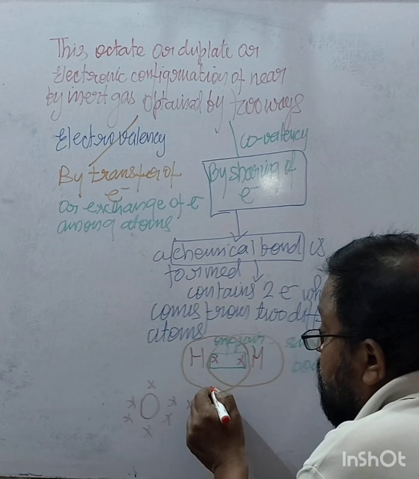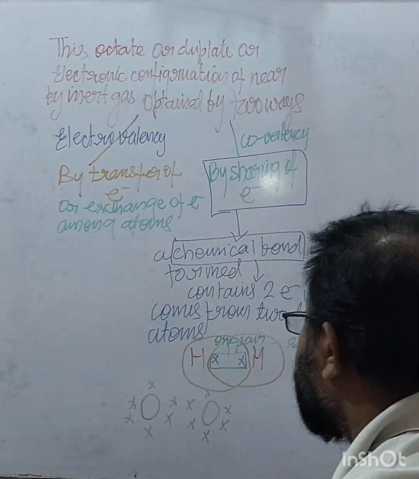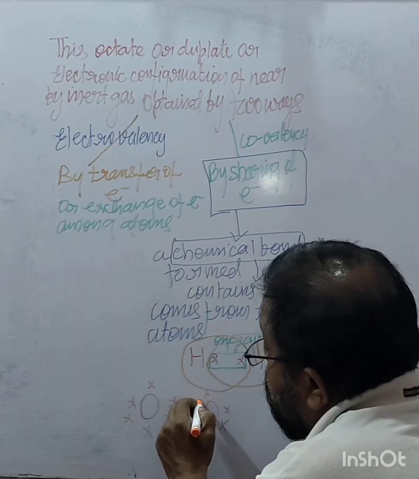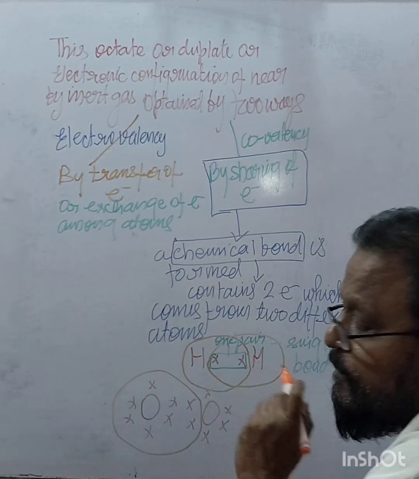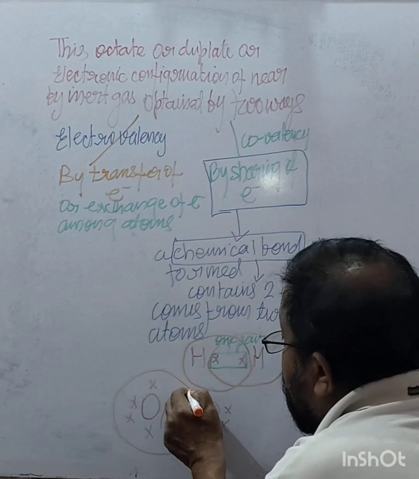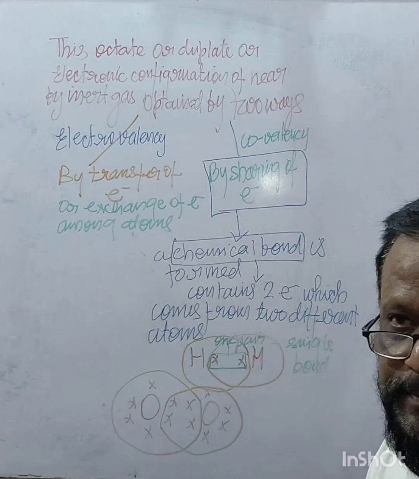So this oxygen takes 2 electrons from the other oxygen atom and gets the stable configuration, and the other oxygen atom takes 2 electrons from this one and gets the stable configuration.